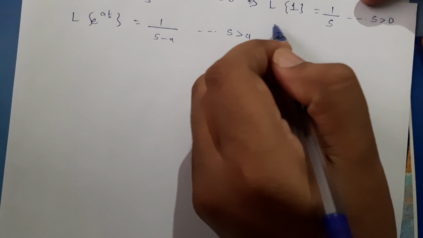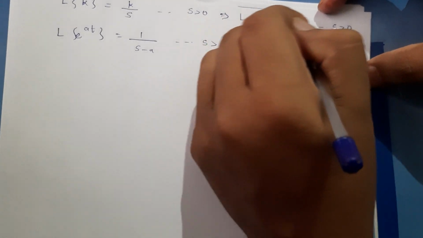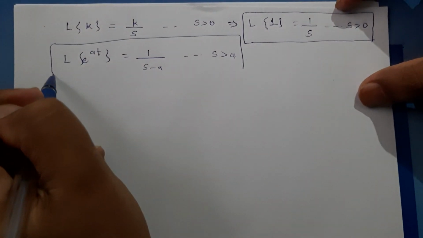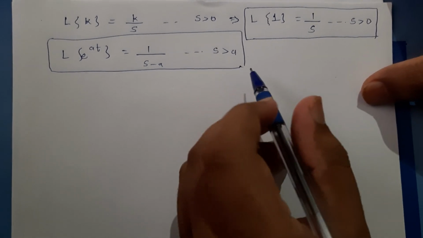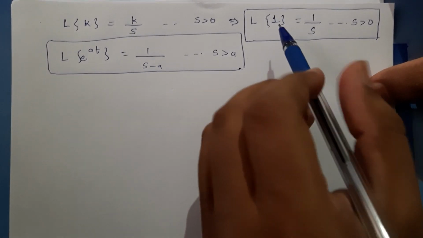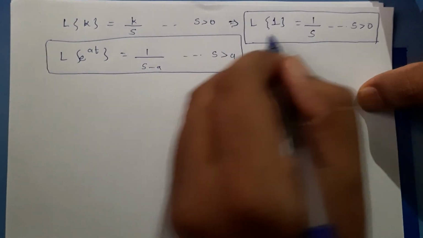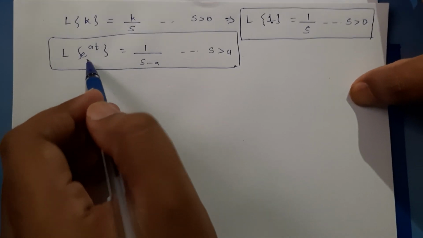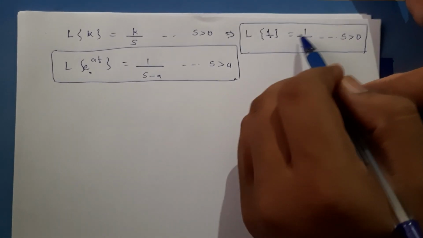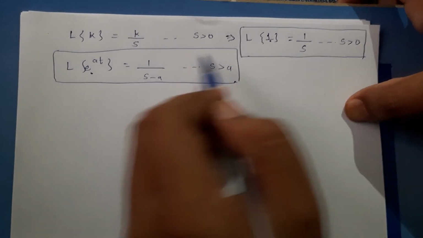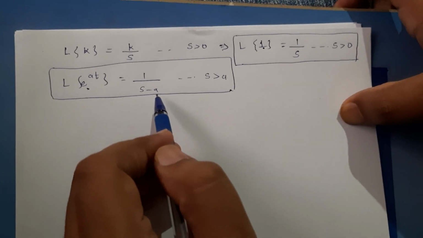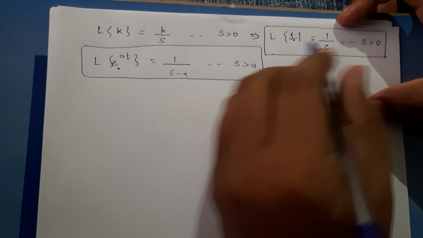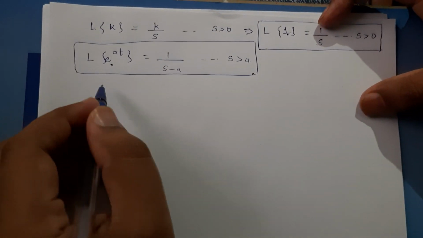So what observation can we find out from these two equations? I am just boxing the equations for one to understand. So herein, when the input function is multiplied by e raised to at, so the input function 1 is now getting multiplied with e raised to at. In that case, my output function 1 over s is getting changed to 1 over s minus a. So what does that mean? From this we can arrive at one conclusion,